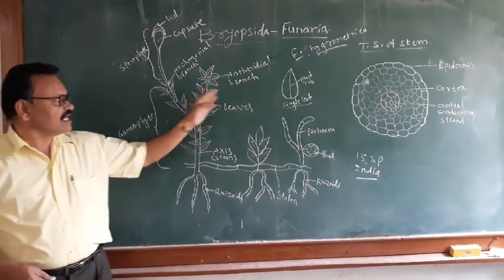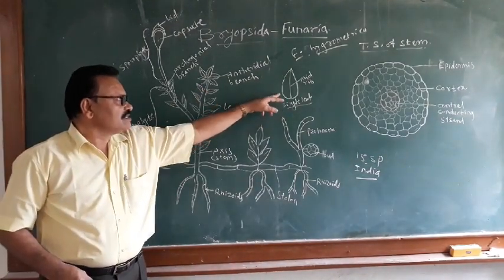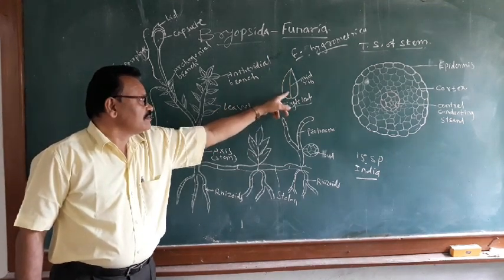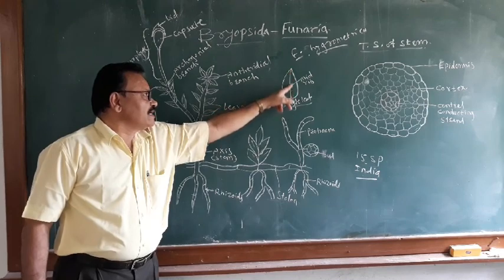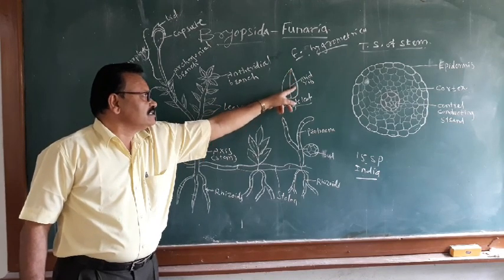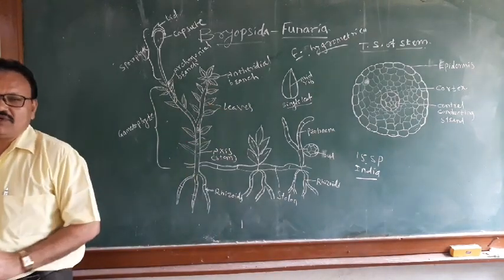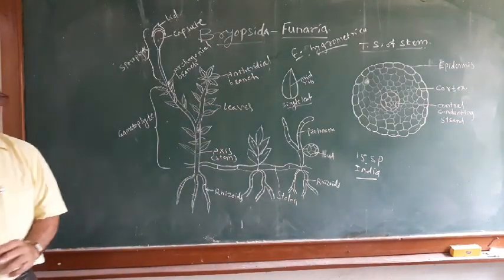The leaves are very small, minute, scaly, and oval in shape. The tip is pointed, and at the center a midrib is present. This is about the external morphology of the Funaria plant.